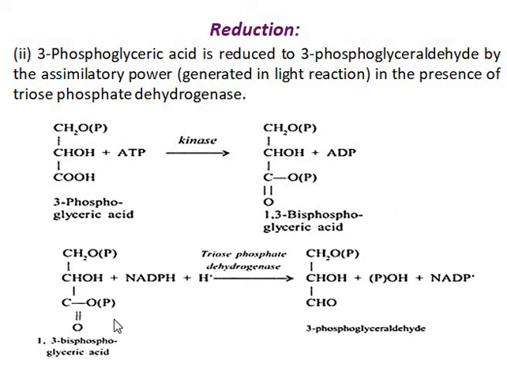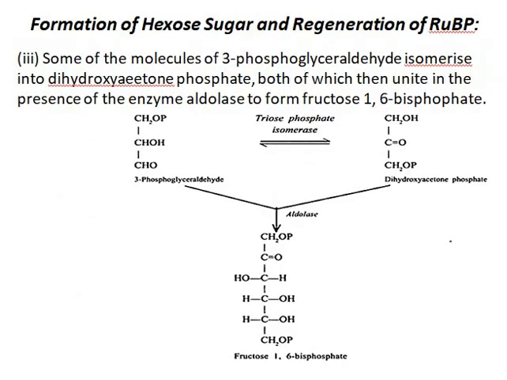Again the 1,3-bisphosphoglyceric acid undergoes reduction by NADPH in the presence of the enzyme triose phosphate dehydrogenase, and is converted into 3-phosphoglyceraldehyde.